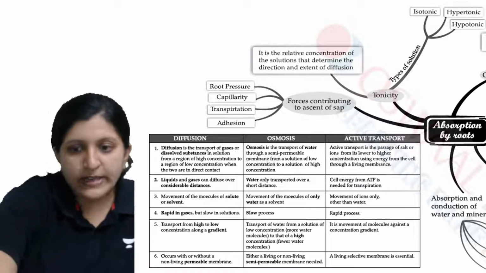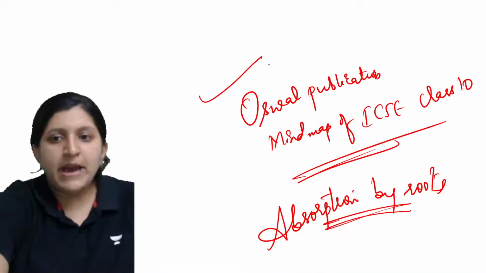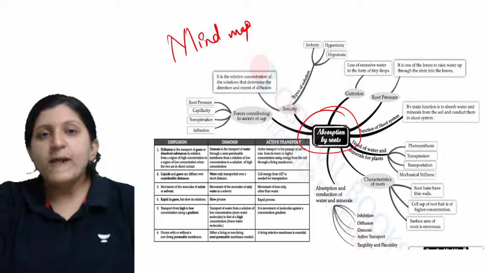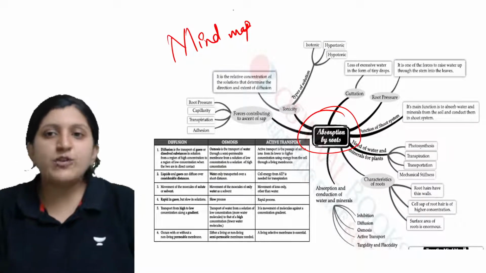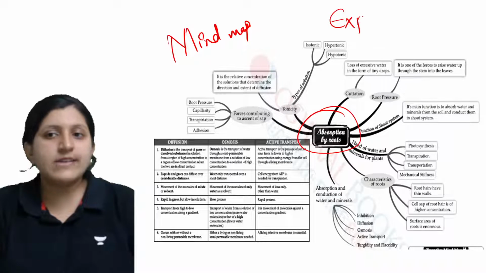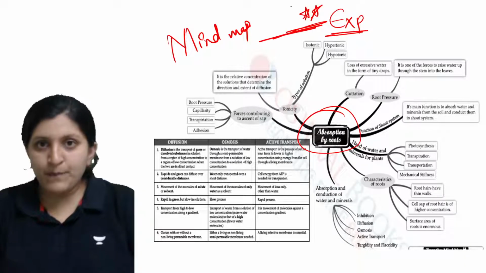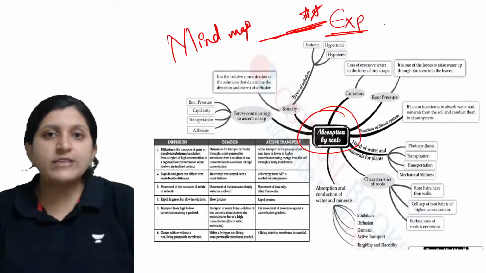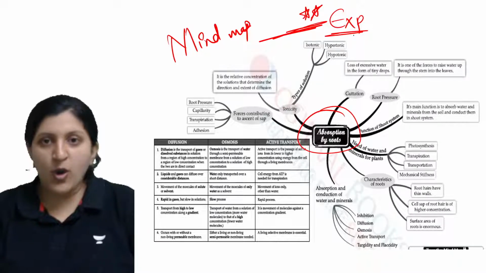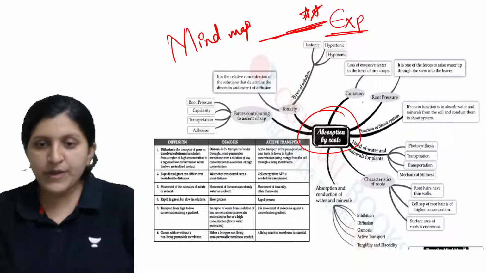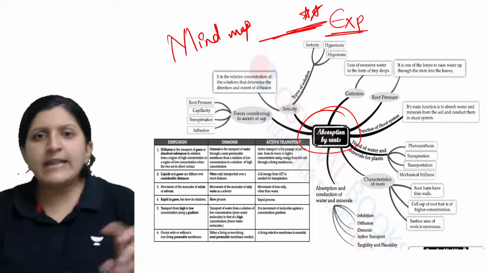I hope this is all clear. So this is the overall mind map which is mentioned here. So this is for absorption by root. There are experiments that you need to concentrate on. In this, experiments are not given, but the experiments are equally important, where you will get a lot of different questions. So you can just concentrate on those experiments as well. Okay, and other than that, the different terms.